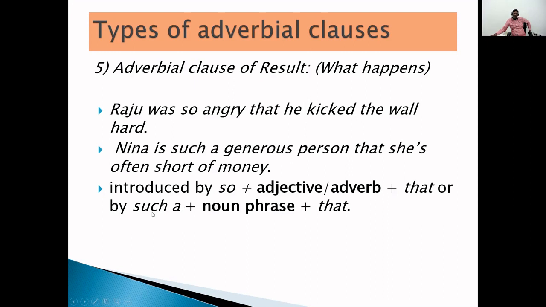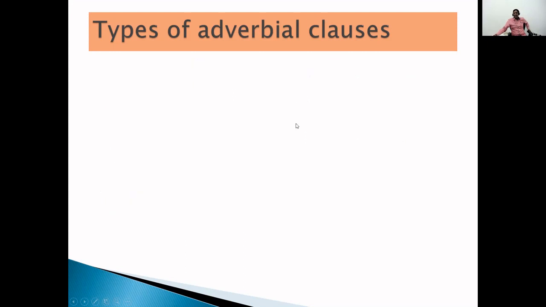"Such a" plus noun phrase can also be used, or we use "that". Most of the time we use "that", but in very rare cases we use "so that". So this is the adverbial clause of result.